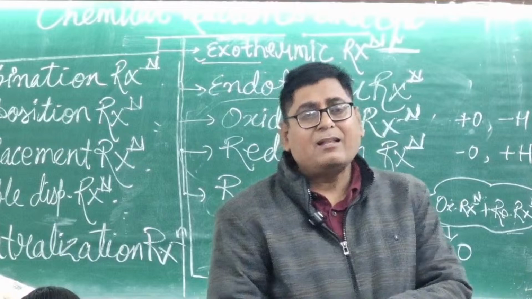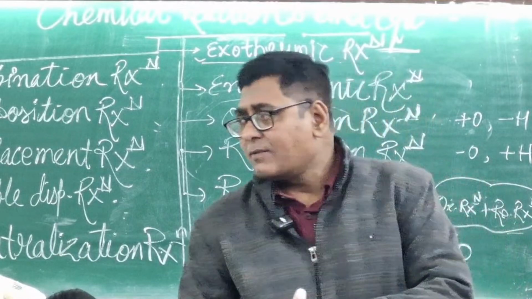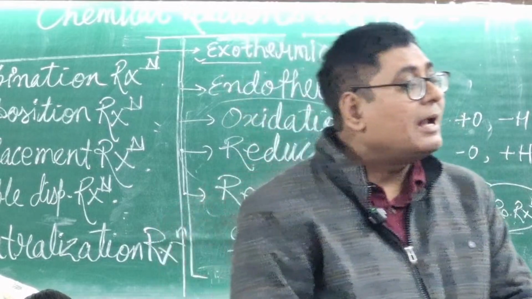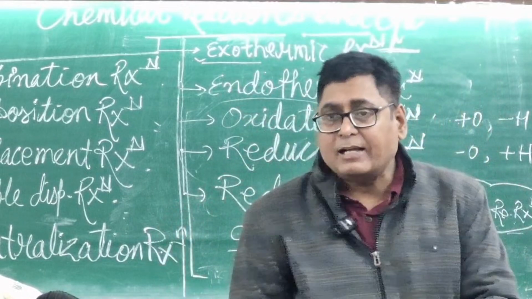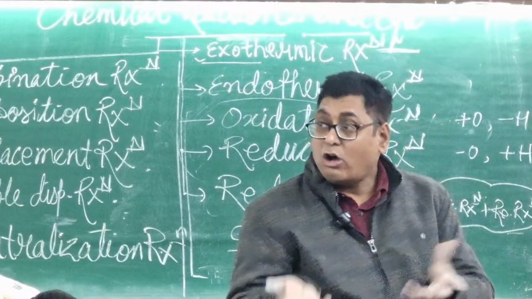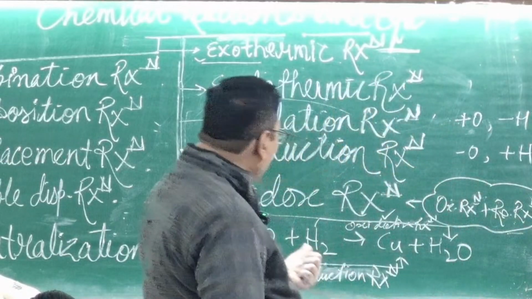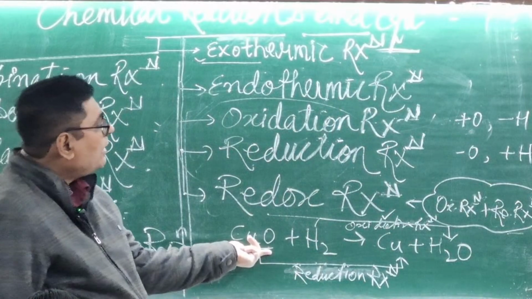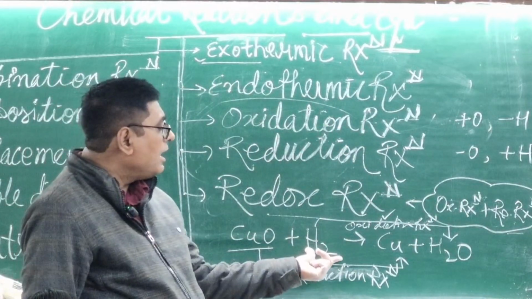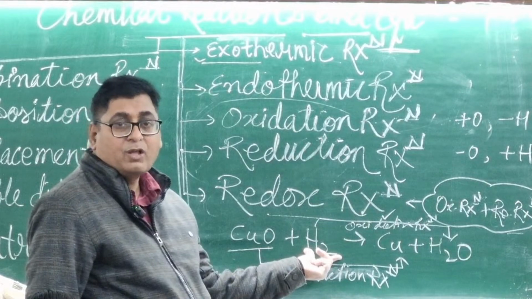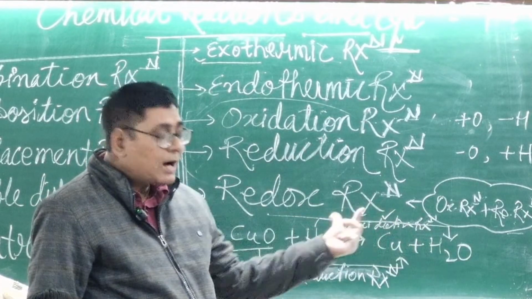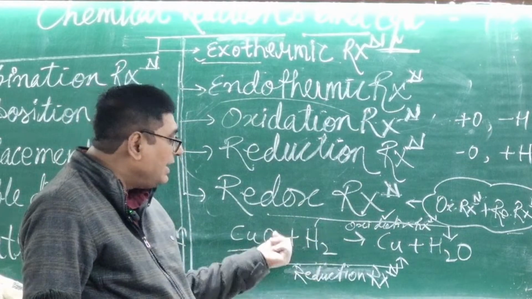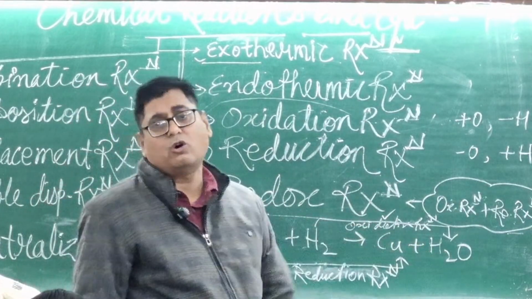An oxidizing agent means a substance that will lose its oxygen or gain hydrogen. But the reducing agent: here H2 is the reducing agent, not H2O. Why is H2 called the reducing agent? Because H2 is gaining the oxygen and converting into H2O.